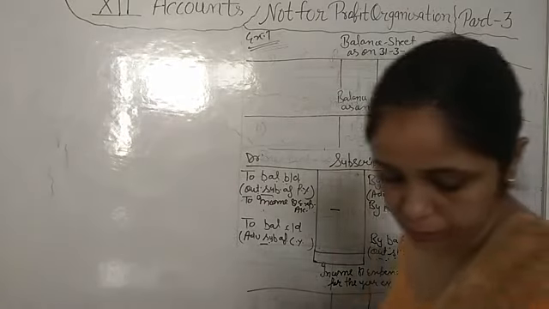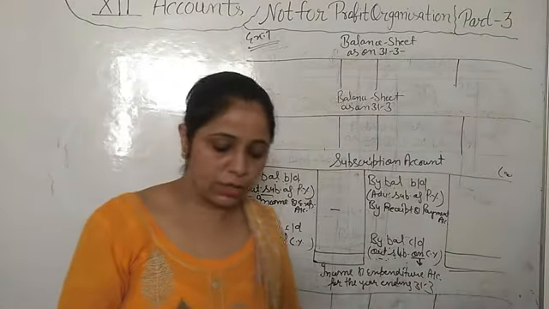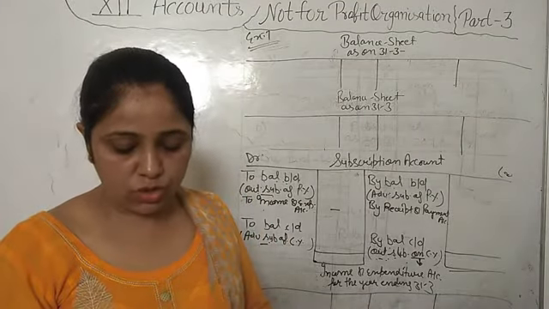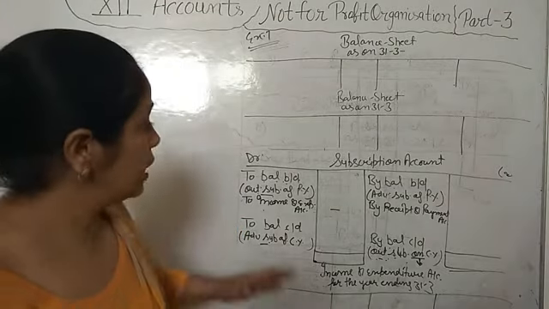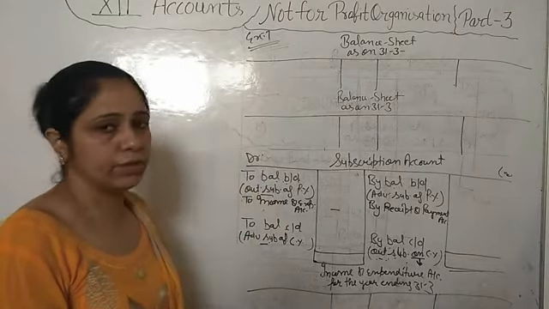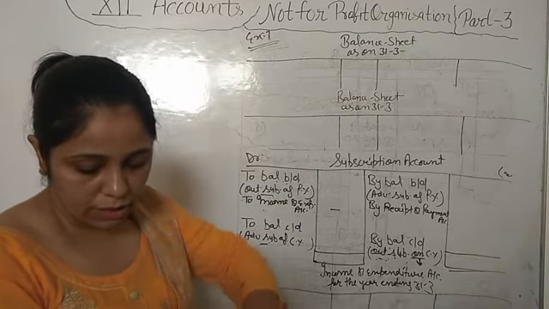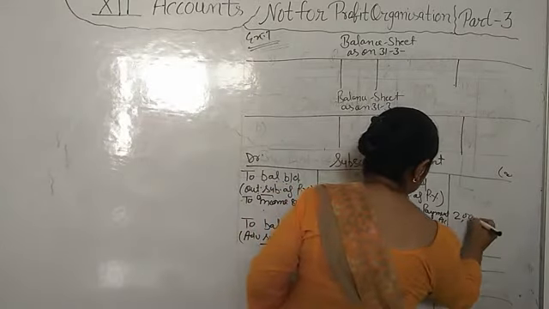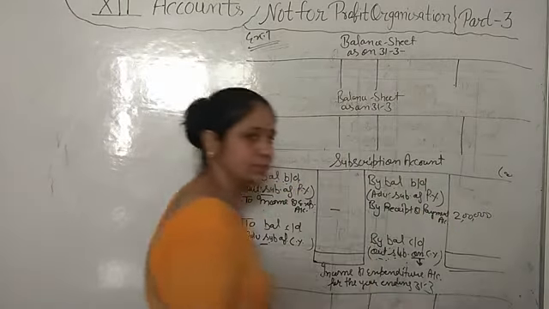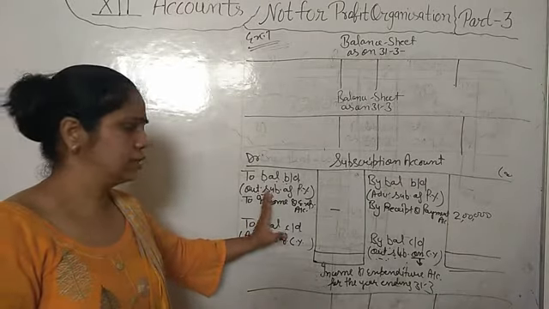Example number 7. Receipt and payment account of Young Association discloses that it has received rupees 2 lakh by way of subscription during the year. All the information about subscription that is given to us, we will write in the subscription account. How much we have received: 2 lakh. So we will write here by receipt and payment account 2 lakh. Okay. Make the proforma 2-3 times, then you will be able to learn easily.